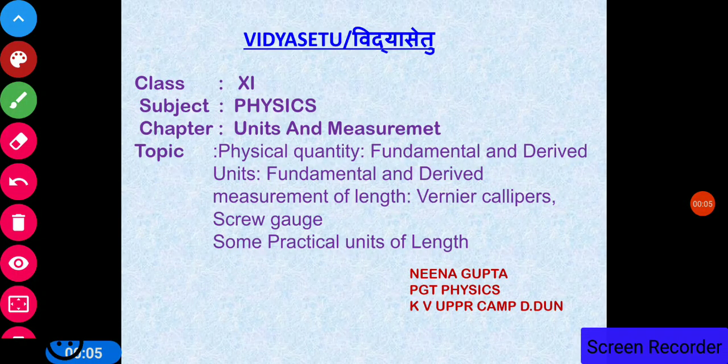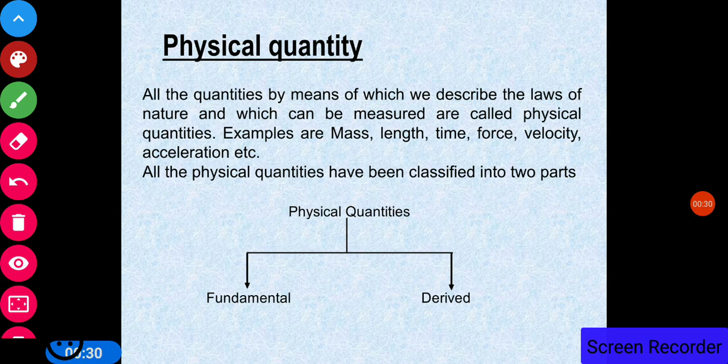Now, today I'm going to start the second lesson, Units and Measurement. In today's lecture, I'm going to cover the topics physical quantity, fundamental and derived, units, fundamental and derived, measurement of length, vernier calipers, screw gauge, and some practical units of length. So, let us start with the physical quantity.